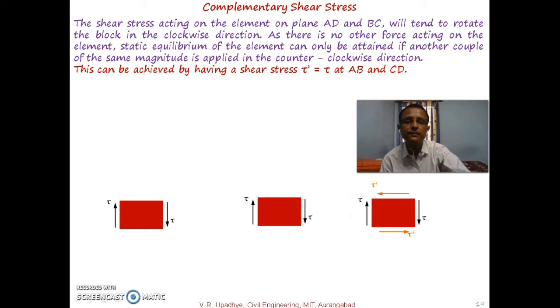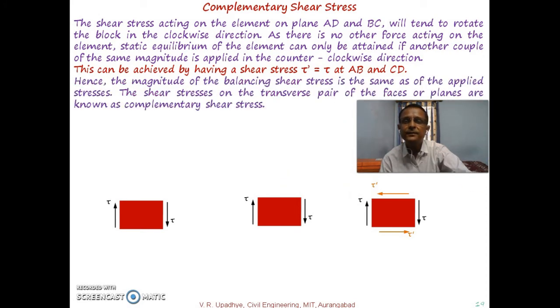So if tau dash is there, then the magnitude of the balancing shear stress is the same as of the applied stresses, because if this is clockwise tau, then there must be anti-clockwise tau dash, and tau will be equal to tau dash.